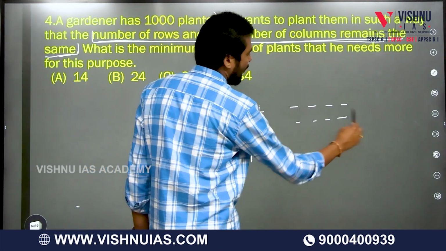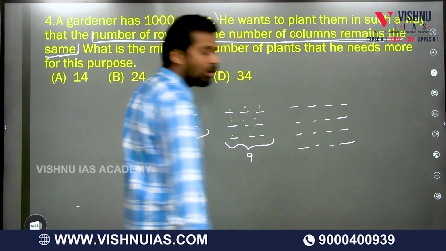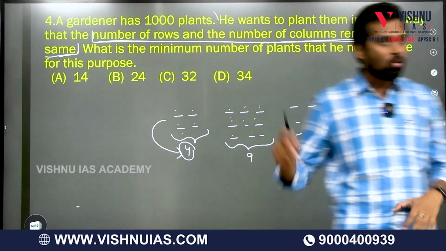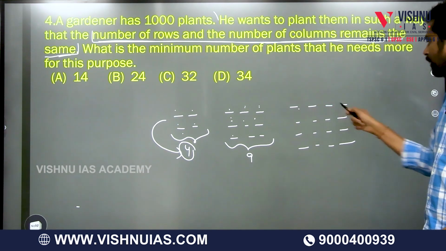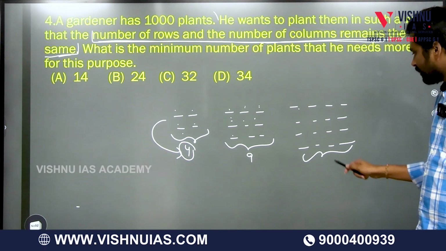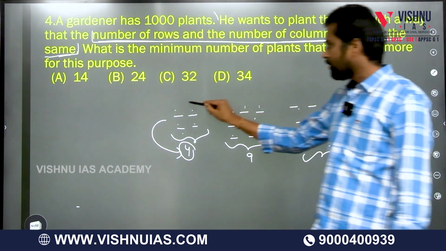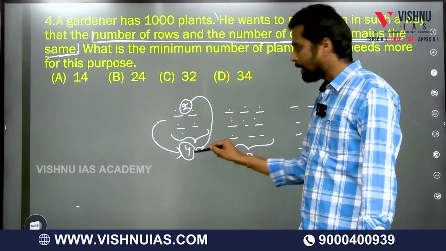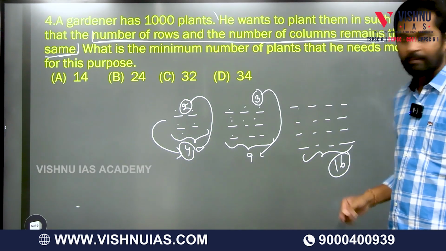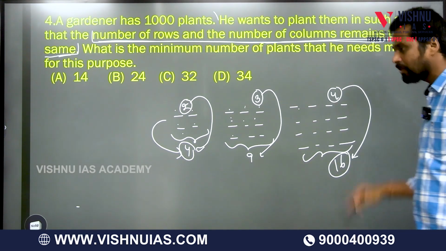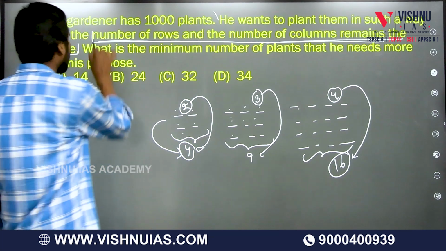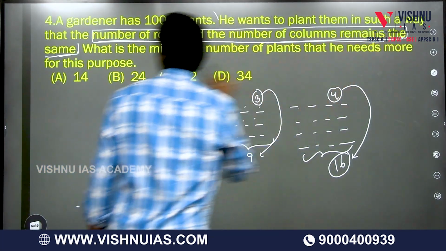Suppose I want to plant the plants in 4 rows and 4 columns. See, you can see 4 rows, 1, 2, 3, 4. Columns are 4. Then what is the total number of plants I am planting? 16. Yeah. So if I am taking 2 rows and 2 columns, the total is 4. With 3 rows and 3 columns, the total is 9. With 4 rows and 4 columns, the total is 16. Which means it is nothing but a perfect square.